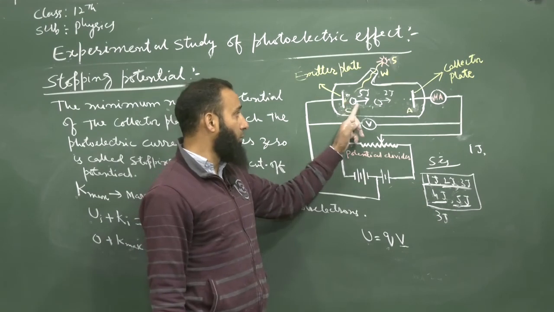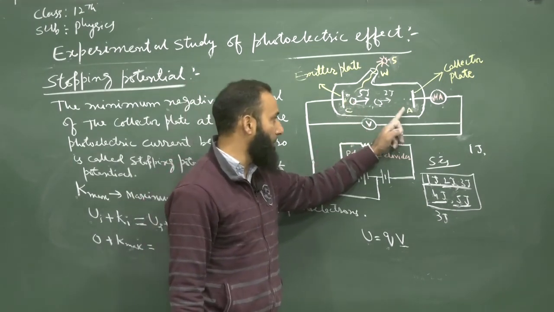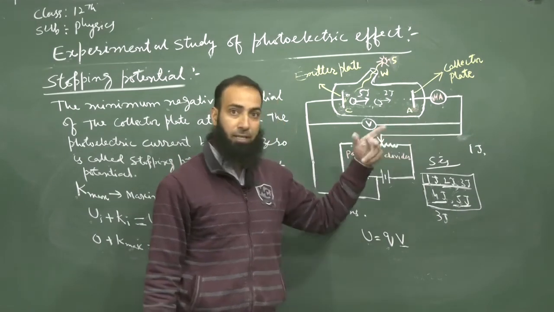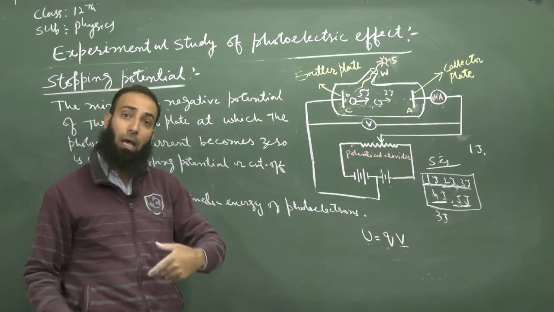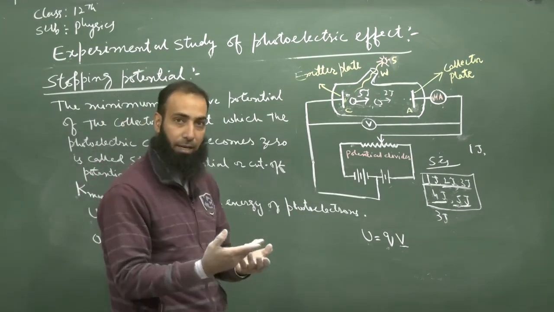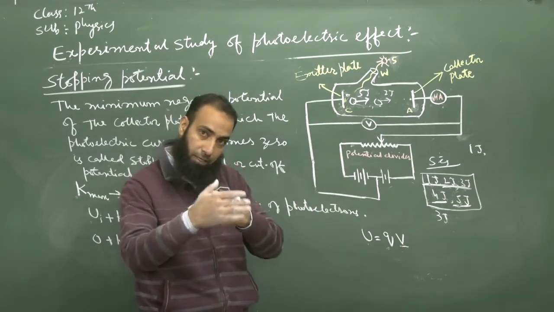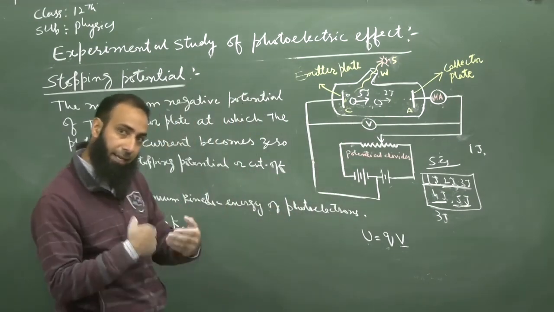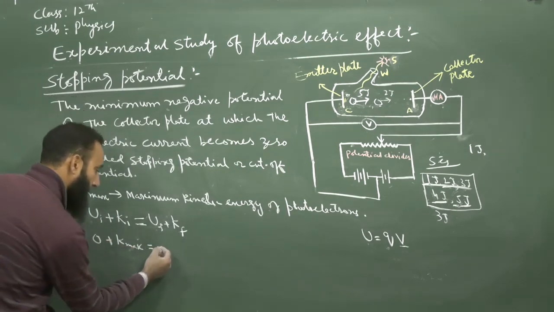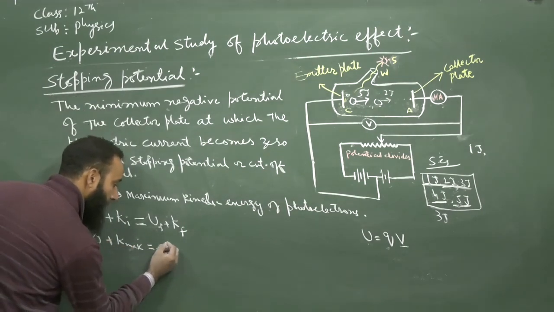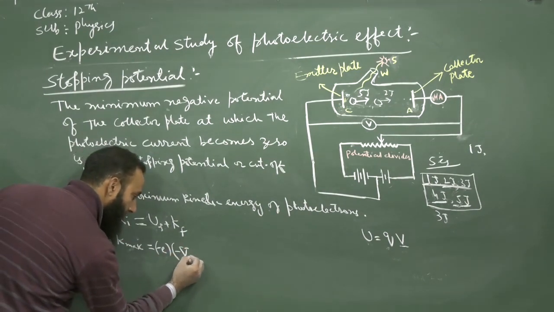when this most energetic electron, the 5 joule electron, moves towards the plate A, because of the electrostatic repulsion, its kinetic energy is converted into electrical potential energy. That potential energy is equal to the charge of the particle, minus e, times the potential, minus V0.